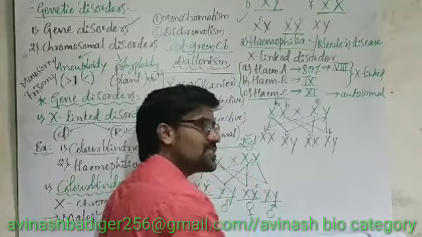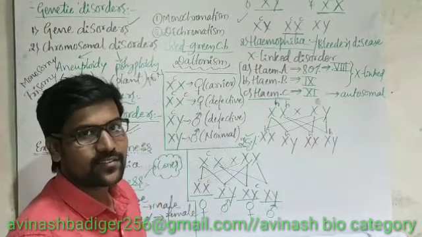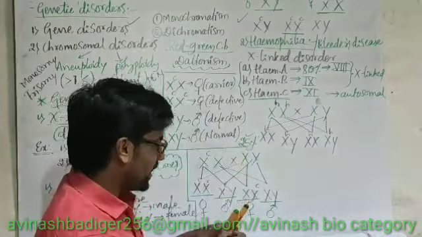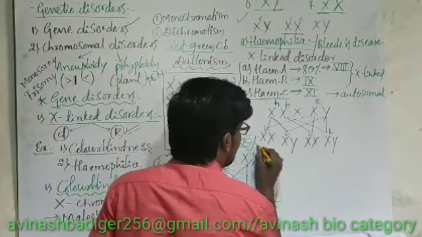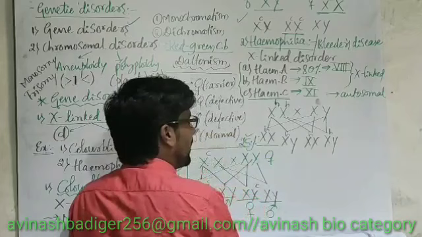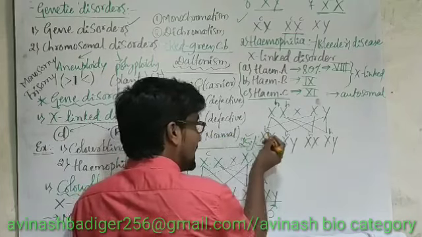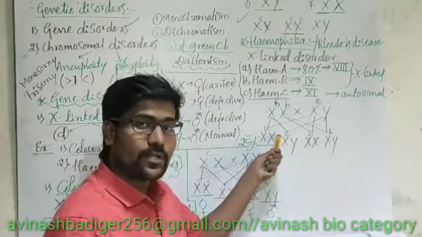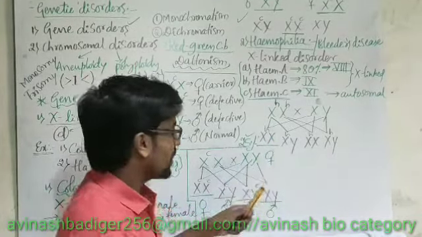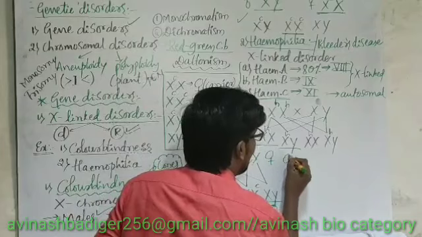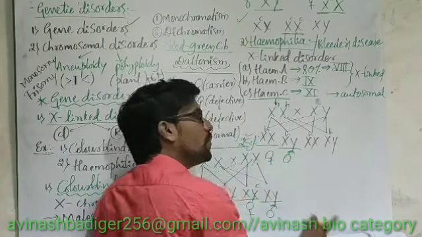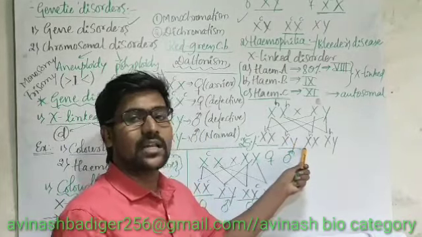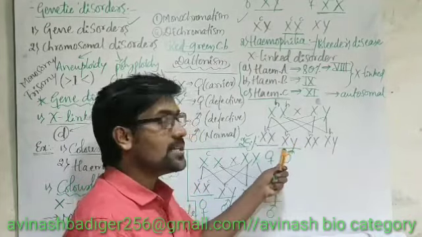In all the cases we can observe that gene, but whether it is carrier, normal or defective, now we have to identify. XX is the female. Here the female has just one defective gene, and on the other side the X chromosome has the normal gene. That means she is a carrier. Now the male: the X chromosome has one defective gene, and the Y chromosome does not have that hemophilic gene. Hence he is defective.